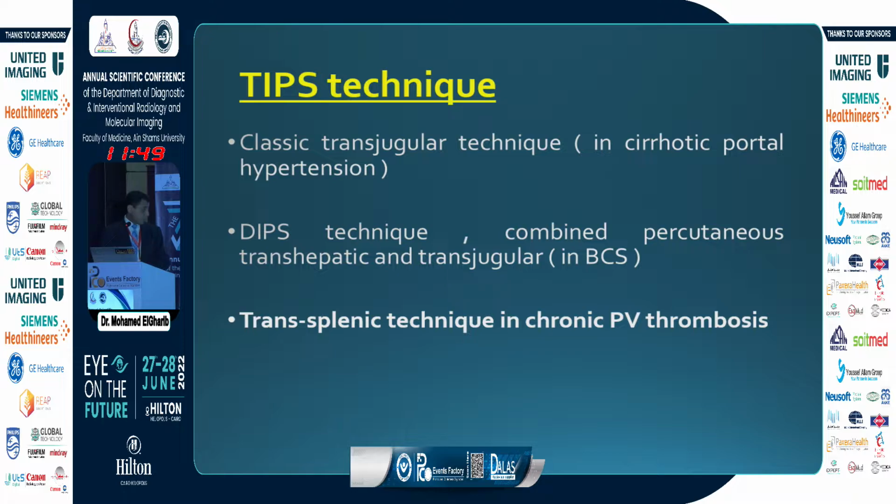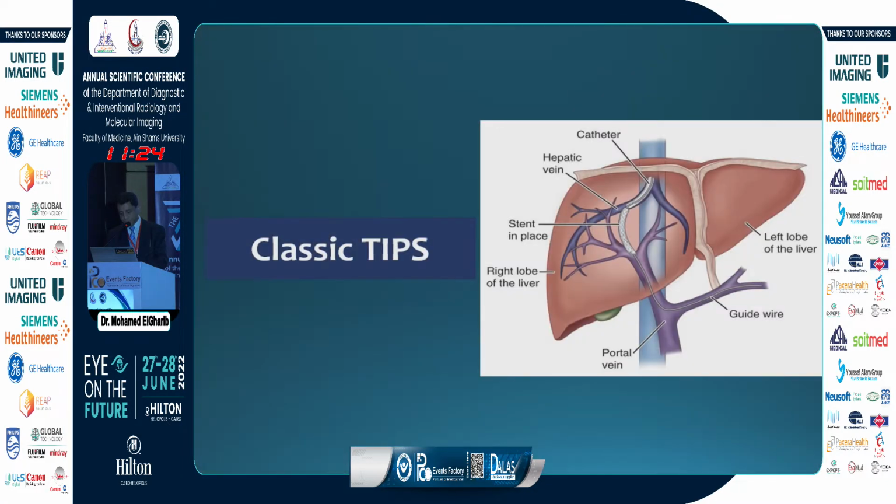Now regarding TIPS technique, we have 3 methods for TIPS insertion. First of all, the classic transjugular technique, which is used in post-hepatic or post-cirrhotic portal hypertension. Then DIPS technique, which is direct intrahepatic portosystemic shunt, which is combined transjugular and transhepatic and used mainly in case of Budd-Chiari syndrome. And then the most recent technique, which is a transplant technique in chronic portal vein thrombosis. Starting with the classic TIPS, in which we catheterize one of the hepatic veins and puncture through the liver parenchyma towards the portal vein.